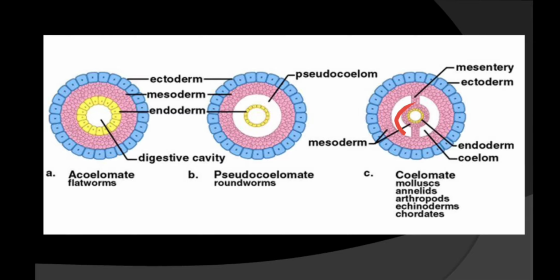See in this figure, you can see this is the coelom. Coelom is nothing but a cavity. Beside the gut there is another cavity, that is the coelom. So this is a coelom which is surrounded by a layer that is known as mesoderm. That red color layer is mesoderm. But here you will see that this cavity is surrounded only from one side by the mesoderm layer, not from the other side. That's why it is called pseudocoelom.